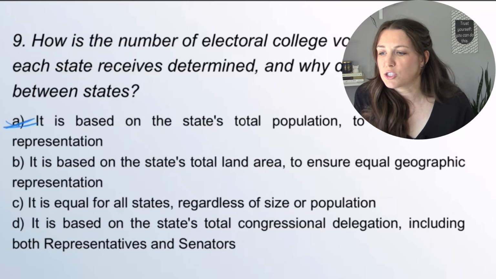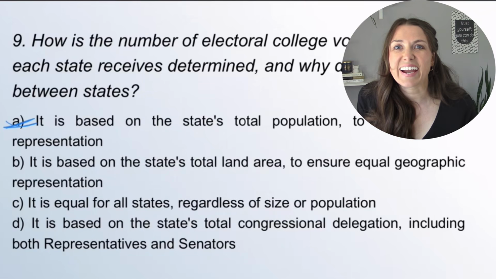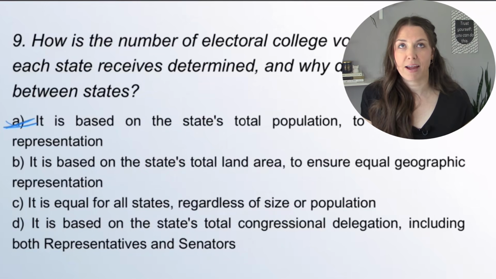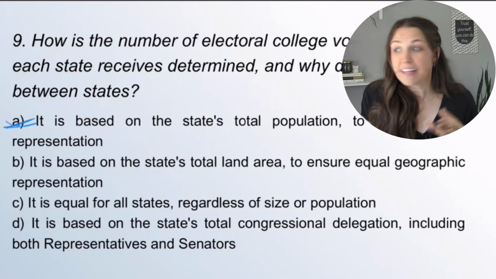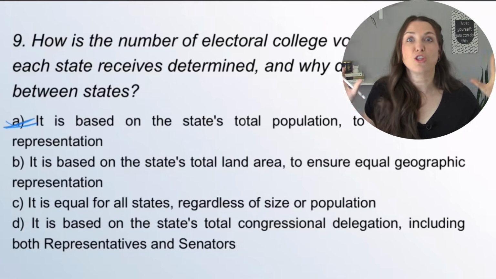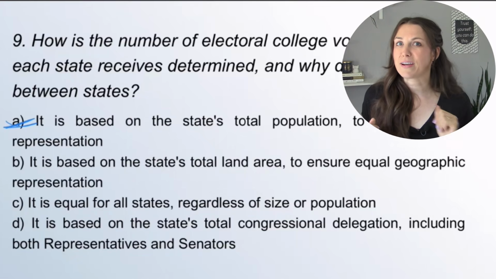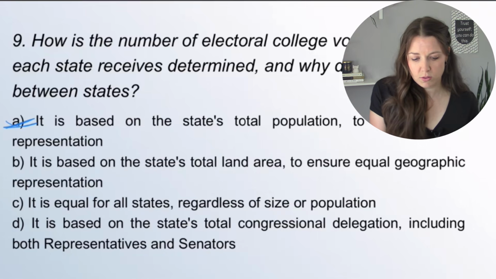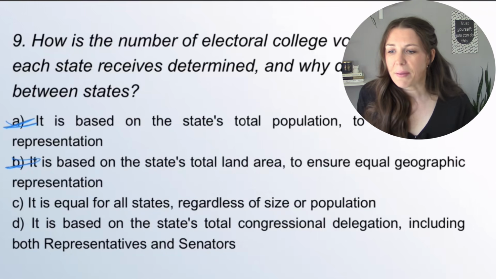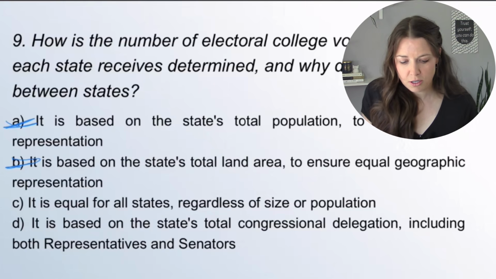It's based on the state's total land area to ensure equal geographic representation. Look down there at Alaska, right? Or I guess look up at Alaska, right? They only have 3 votes, right? Whereas it's by far the largest state in land, but they are one of the states that receives the fewest votes. Okay, it's equal for all states regardless of size or population.